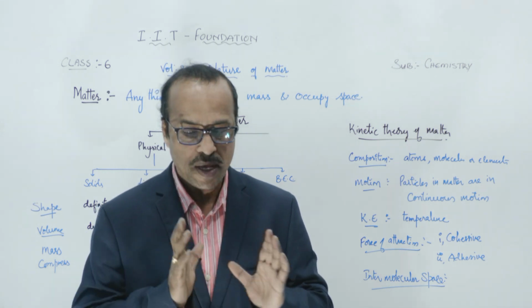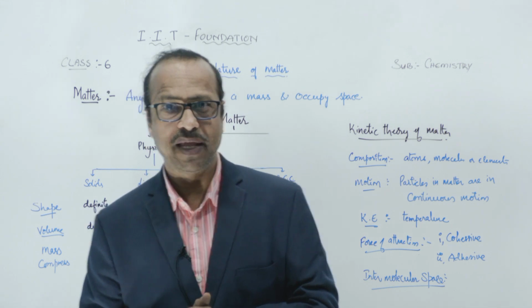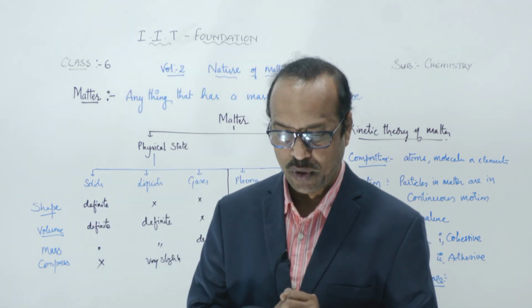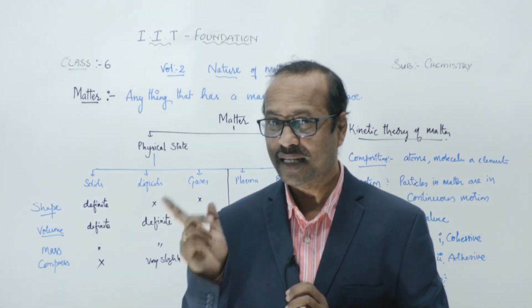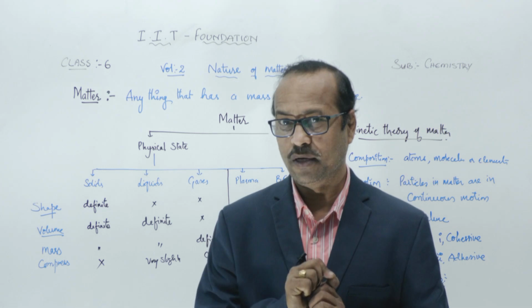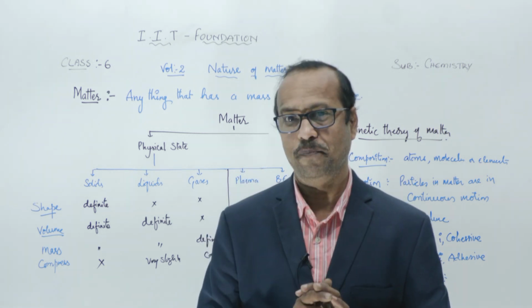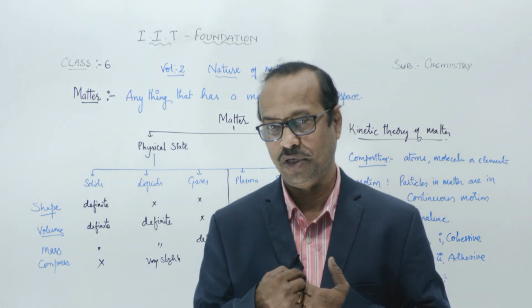This phenomenon was initially explained by our Indian scientist Satyendranath Bose, who first introduced this concept in 1920, which means 100 years back. Now we are in 2023.